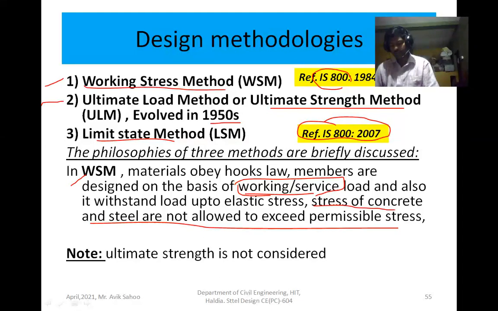So the first point is the working stress method uses working load, and the member withstands load up to elastic stress, means the strength considered is up to elastic strength. And this point you have to note, here the ultimate strength is not considered. The elastic strength is considered, ultimate strength is not considered in the working stress method.